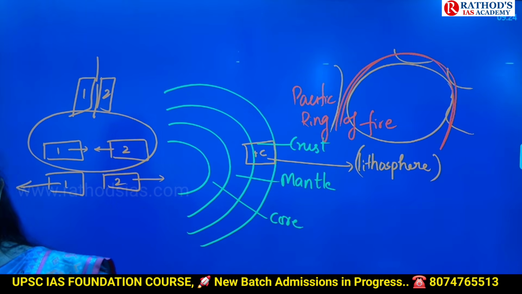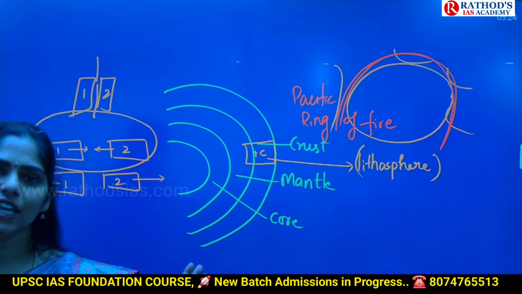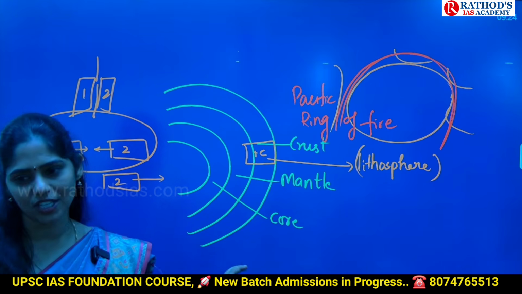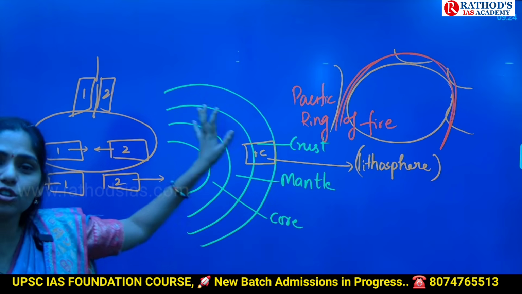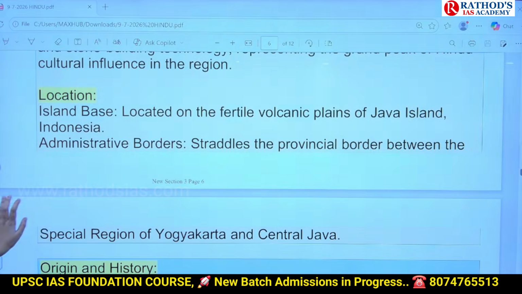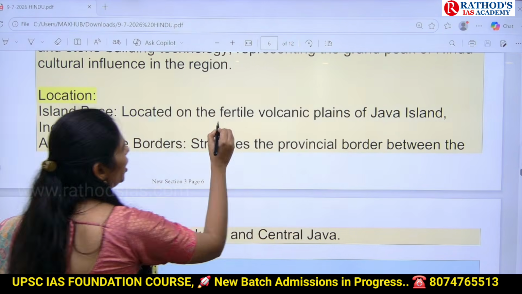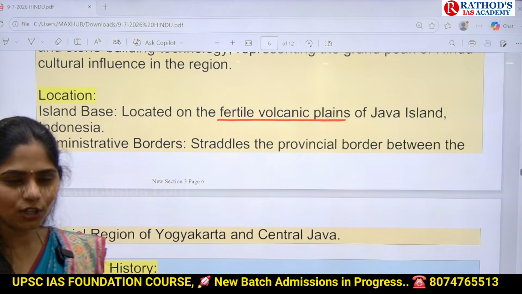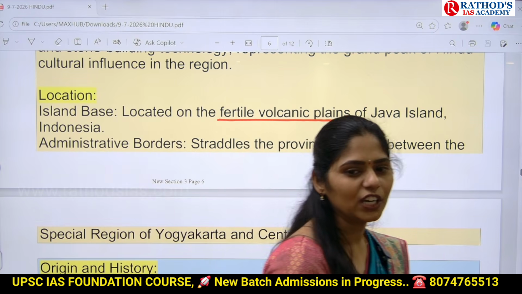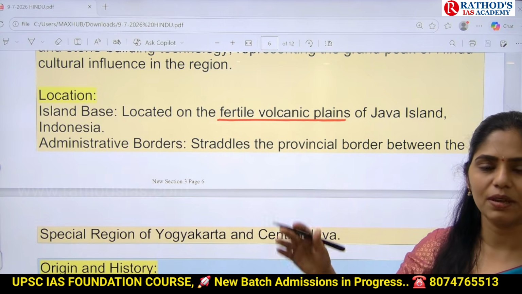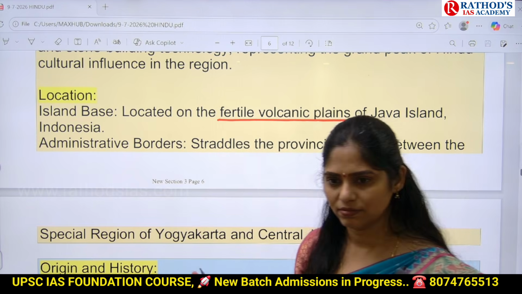Because of that, Japan will be having frequent earthquakes. In Indonesia, the Java region, we have a large number of volcanoes because of their location, because of these plate movements. Okay, now if you see here, the location of this temple is on the fertile volcanic plains of Java Island, Indonesia, because it is part of the Pacific Ring of Fire. So because of this frequent volcanic eruption, this temple had been damaged.